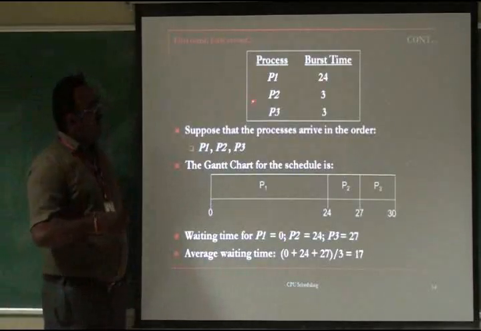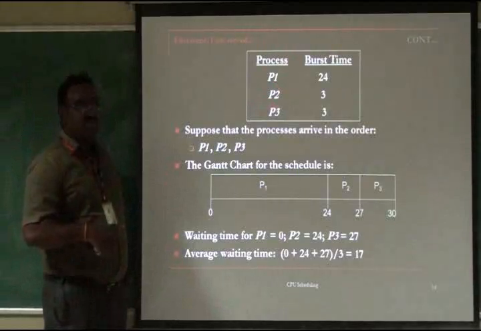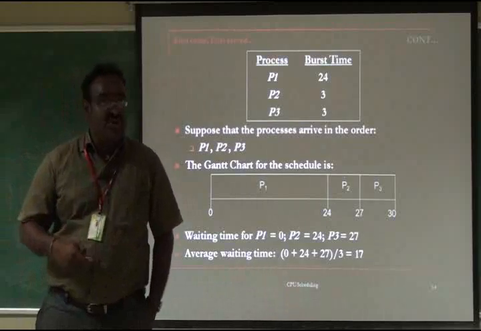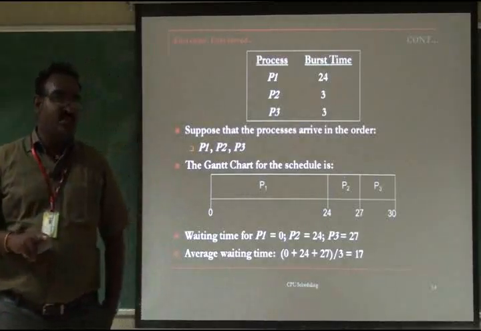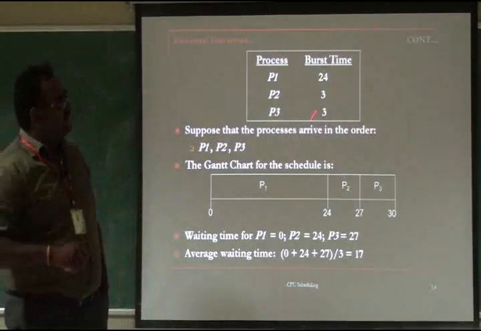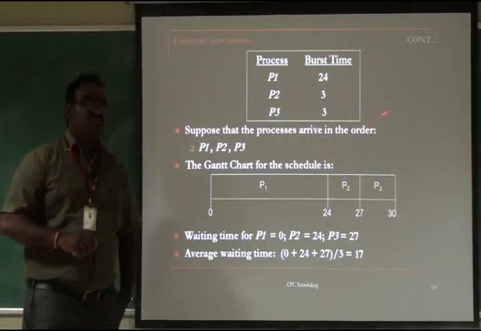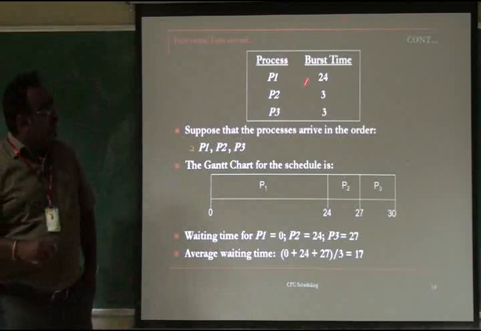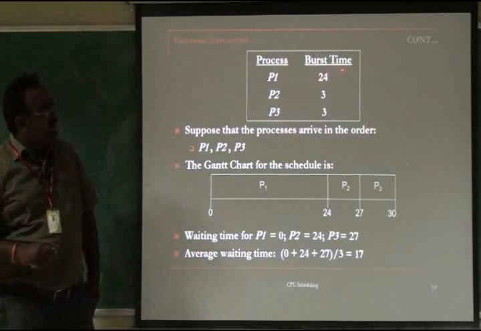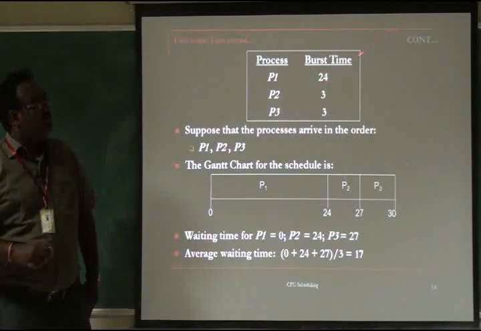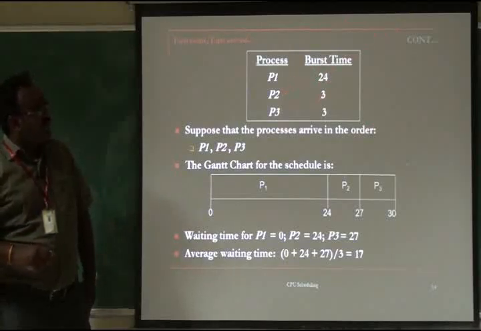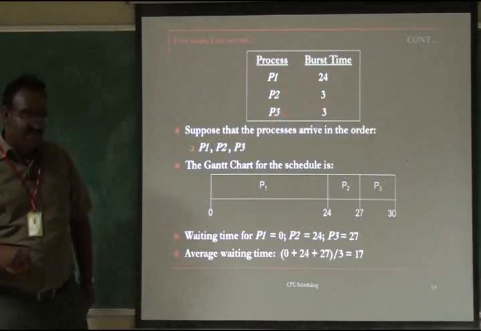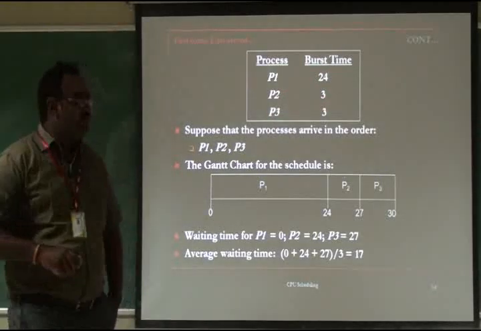Number of processes here: P1, P2, P3, 3 processes which have a burst time. The burst time, in the sense, is collectively what we call CPU and IO. 2 kinds of cycle are there, CPU burst and IO burst. Collectively they call it burst time, which is the total time elapsed by the process. That means P1 has 24 milliseconds as a burst time to complete its execution, as well as P2 has only 3 milliseconds to complete the process. P3 also has 3 milliseconds to complete the entire execution of the process.